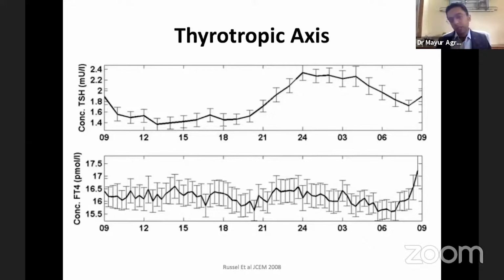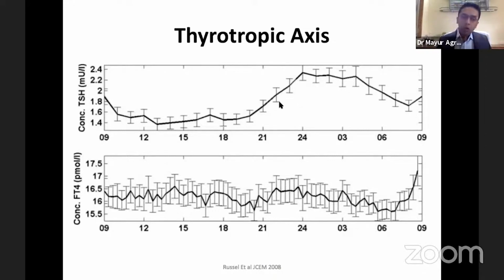In fact, when studies were done, it was seen that sleep deprivation increases this TSH surge. So this is the basic circadian rhythm which causes the increase in TSH at early sleep, not sleep itself. In fact, sleep has an inhibitory effect on this TSH axis. If there is sleep deprivation, this increase of TSH is greater in those persons.